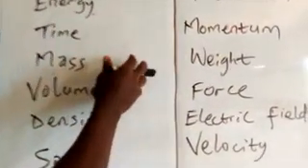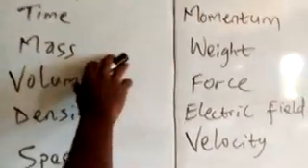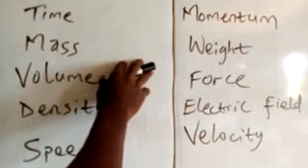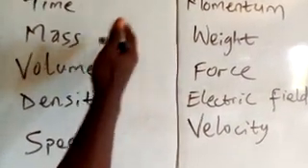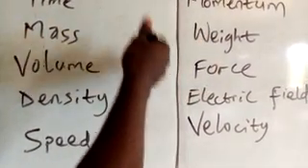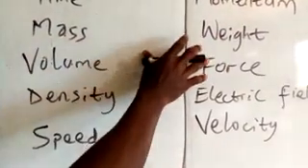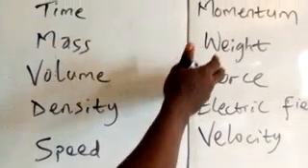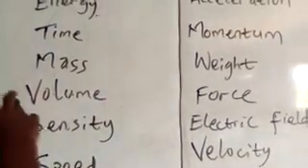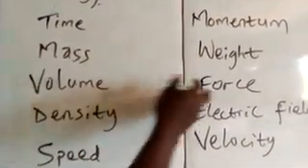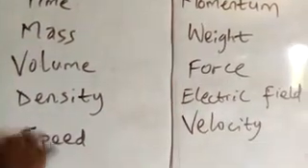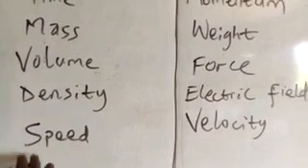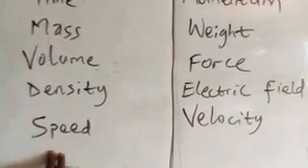Initially, when we were growing up, we thought mass and weight were the same thing, but as we progressed, we later realized that there are differences between them, and one of those differences is that mass is a scalar quantity, weight is a vector quantity. So we have volume as a scalar quantity, and we have force as a vector quantity. Density, scalar quantity. Electric field is a vector quantity. Now speed is a scalar quantity.